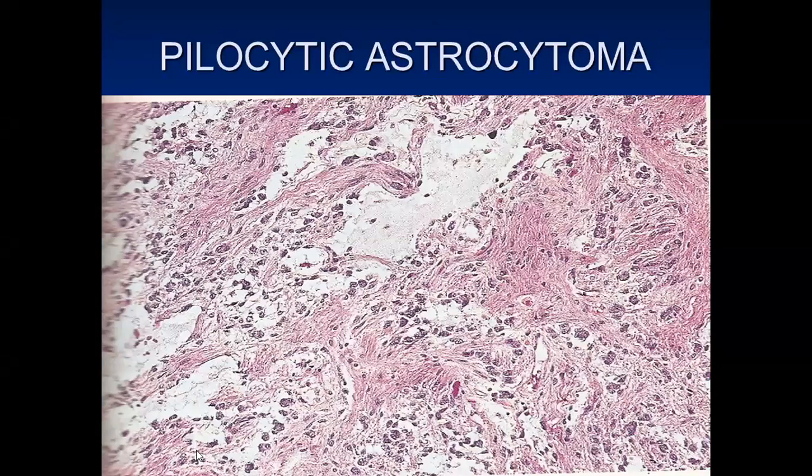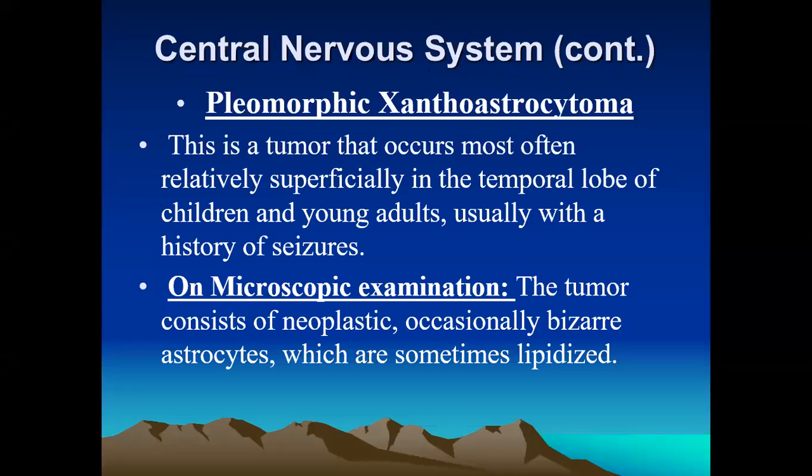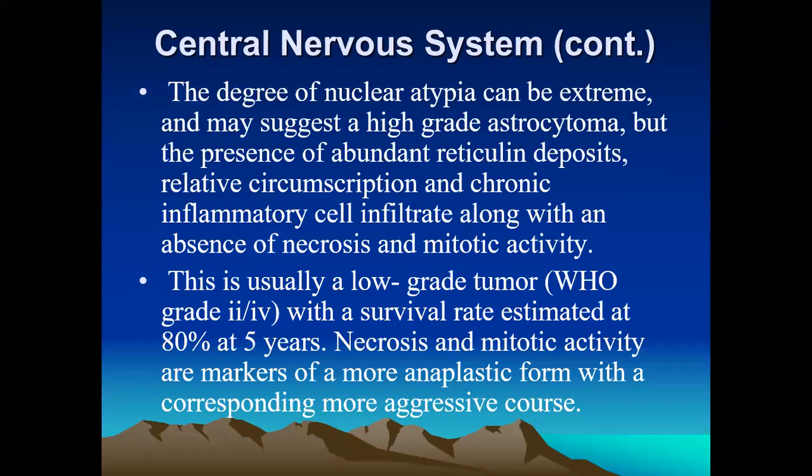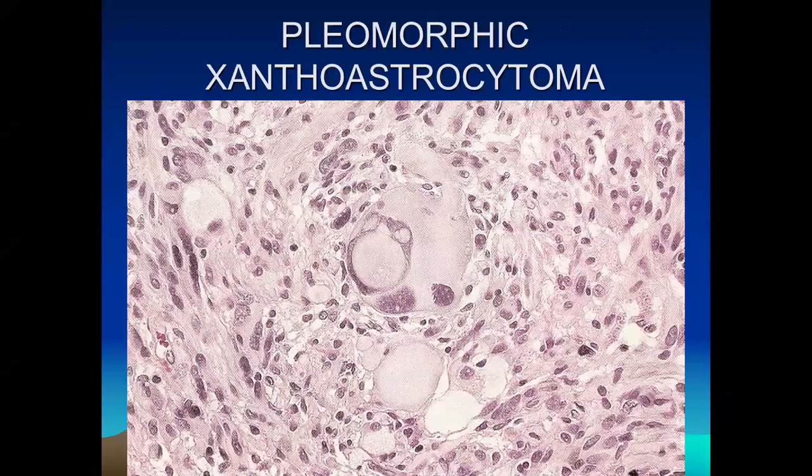So this is also called pilocytic, because they have a hair-like structure, hair-like projections. This is a microscopic photograph of the pilocytic astrocytoma. This is also a variant of the astrocytomas, and another one is pleomorphic xanthoastrocytoma. So this is also a variant of the astrocytomas.